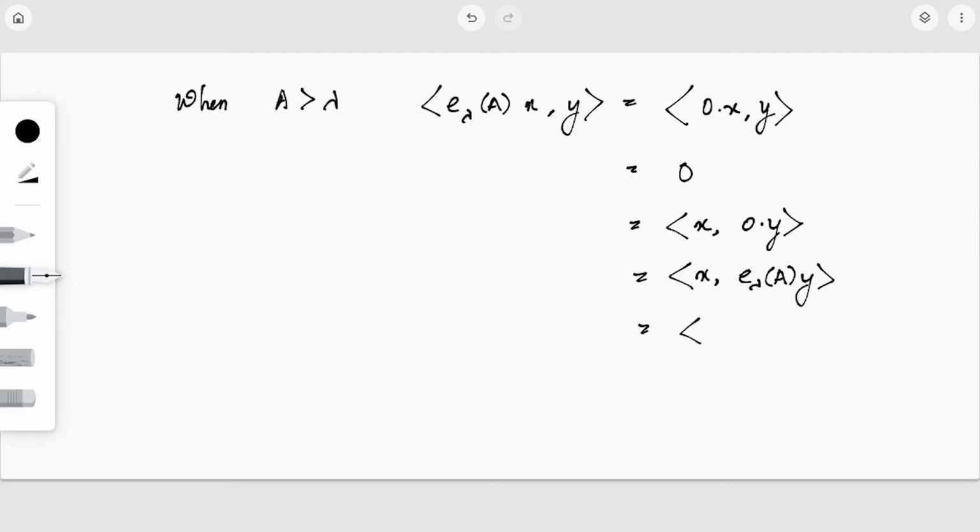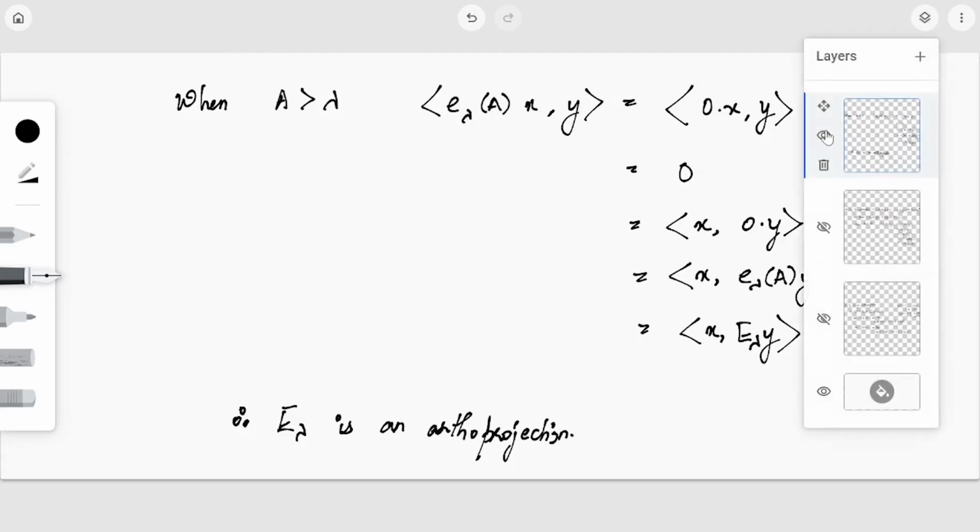So this is equal to the inner product ⟨x, E_λ y⟩. So clearly E_λ is symmetric. So we have seen that E_λ square is equal to E_λ, and E_λ is symmetric. Therefore E_λ is an orthogonal projection. So this is the first property that we had to prove.